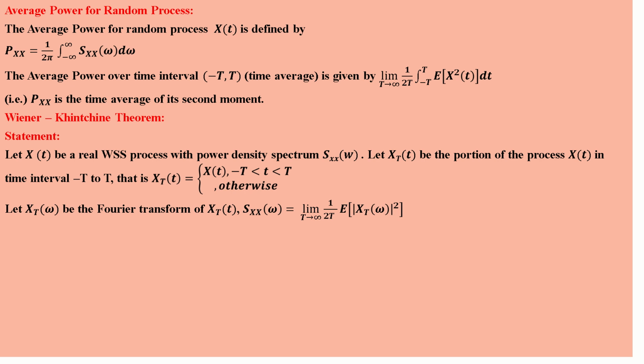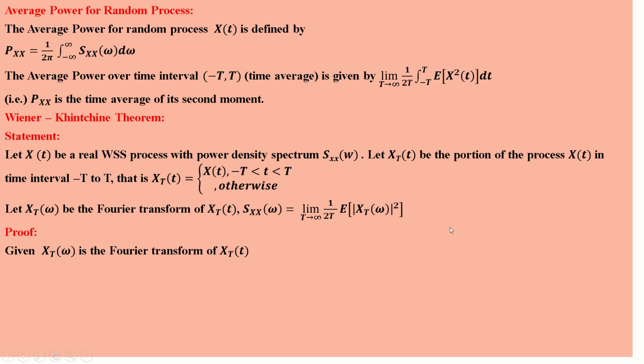Let X_T(omega) be the Fourier transform of X_T(t). Then S_XX(omega) is equal to limit T tends to infinity, 1 by 2T times the expected value of modulus X_T(omega) squared. We'll see the proof.